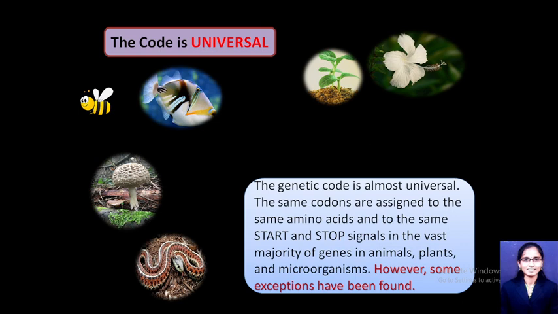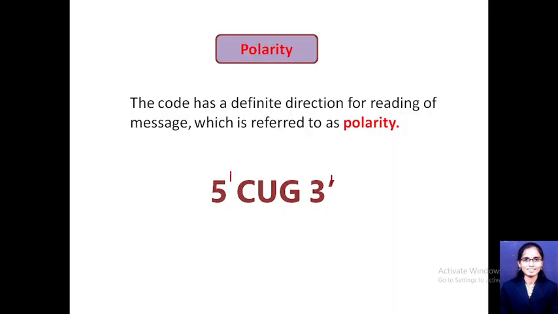That is, whenever you observe the genetic code in any insect or any other animal belonging to the different classes, that is class Pisces or amphibians or reptiles or mammals or the plants, algae, fungus, the genetic code will always be universal, or always the same for every organism. But there are certain exceptions to this.